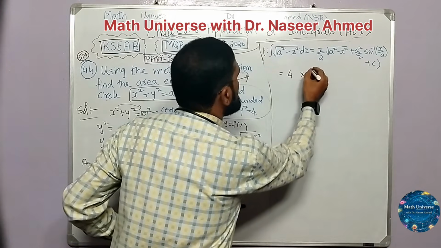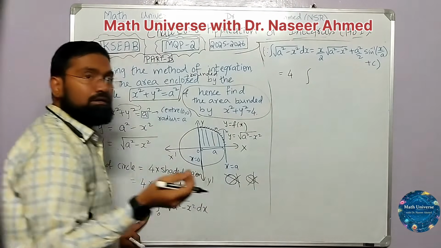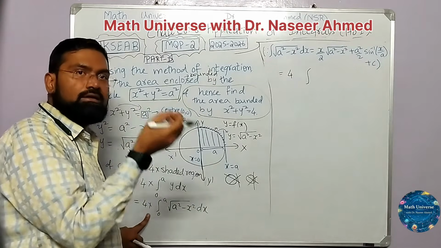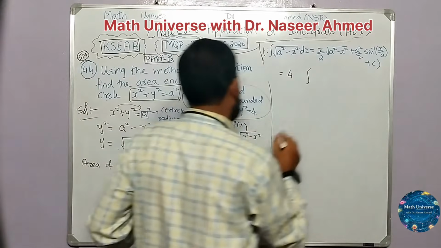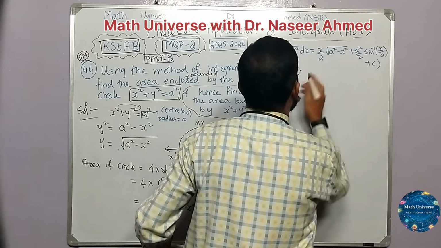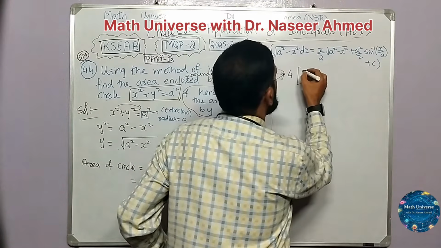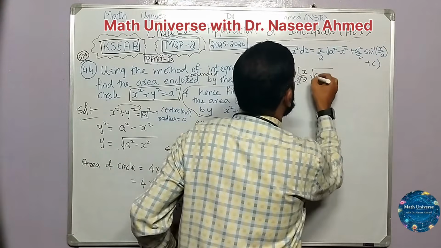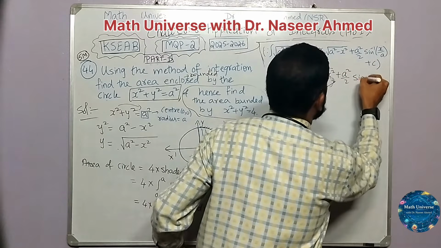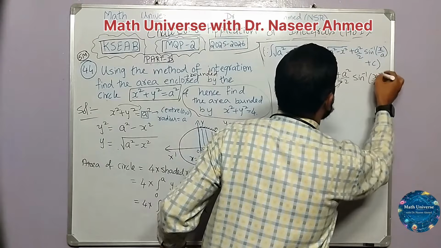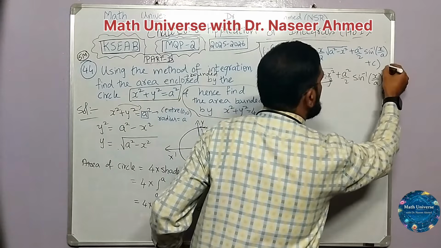Now 4 times of the integral. Then I remove this integral sign, because it may be thought later on by the student as one variable x is kept. Till here fine. So I try to avoid writing that. Yes, we are applying the formula. So let us go ahead. 4 times x by 2 root of a square minus x square plus a square by 2 sine inverse of x by a, with the limit 0 to a.